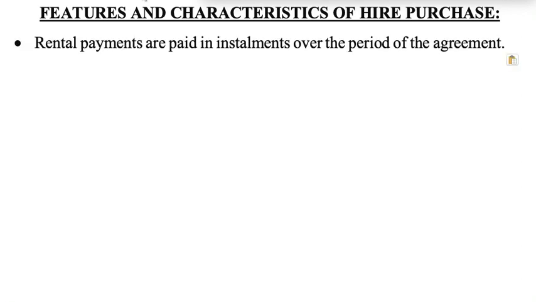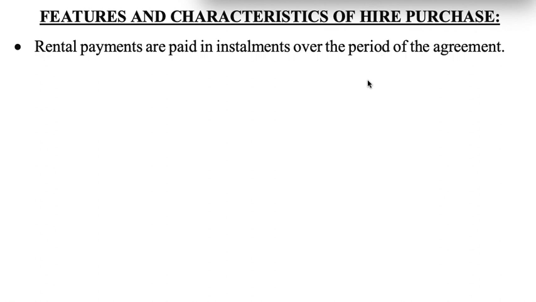The next feature of the hire purchase system is that the rental payment is considered a charge for hiring the asset. What does this mean? This means if the hirer defaults on any payment in any month, the seller has all the rights to take back the asset. So the seller can take back the possession of the asset from the hire purchaser.